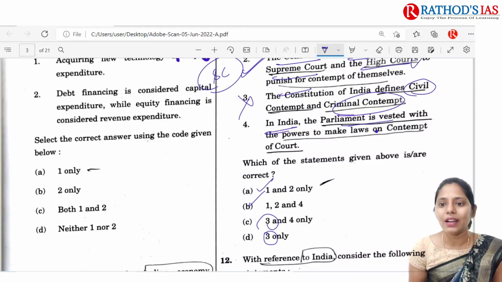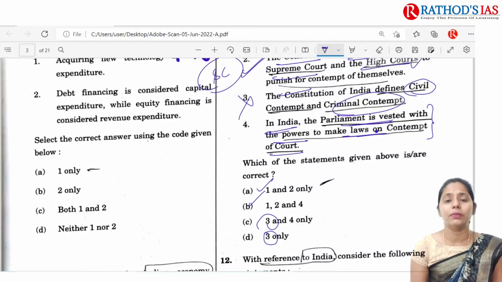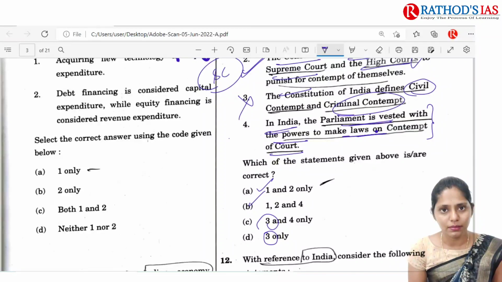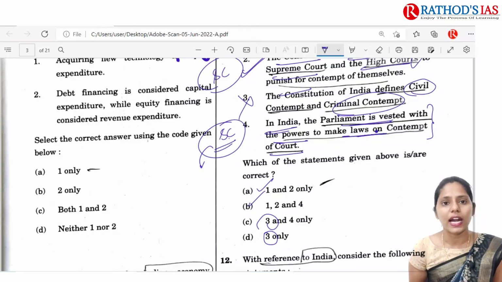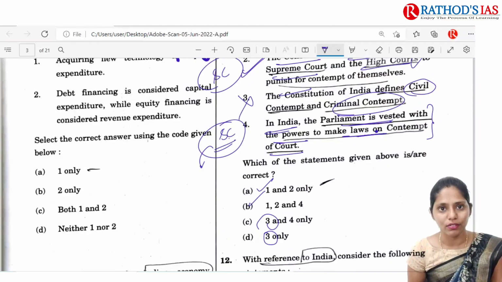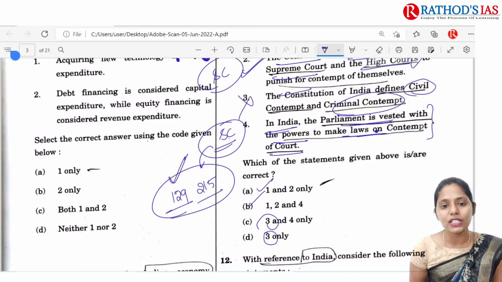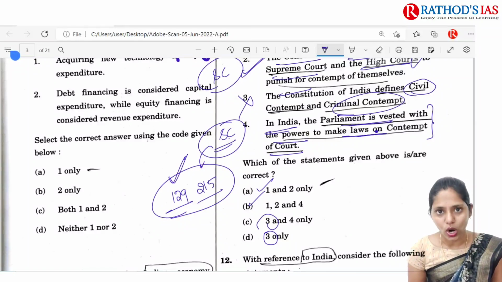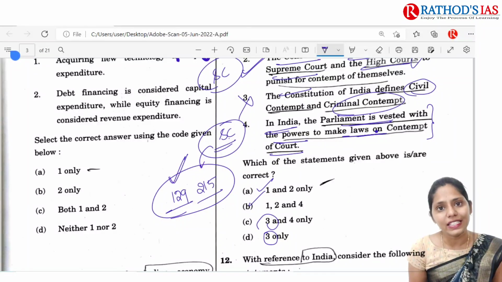In India, the Parliament is vested with the powers to make laws on contempt of court. This fourth statement is current affairs related. Recently, in October 2021, the Supreme Court said that contempt of court is a constitutional power. I said Article 129 and Article 215 mainly deal with contempt of court, so it is a constitutional power. Parliament, with any act or any legislation, cannot take it away and cannot make laws regarding contempt of court.